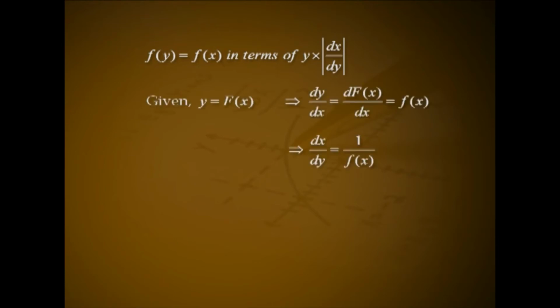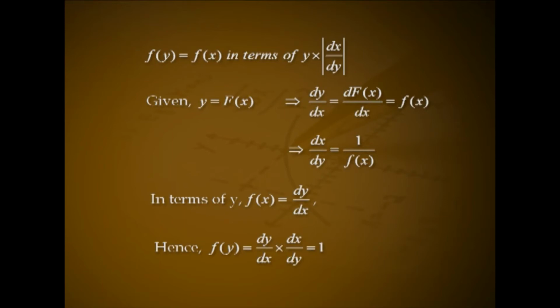Problem 3. X is a random variable with continuous distribution. Find the distribution of Y = F(X), where F(x) is the distribution function of X. Solution. By the method of change of variable, f(y) = f(x in terms of y) into |dx/dy|, given Y = F(X). This implies dy/dx = d/dx of F(x), that is equal to small f(x). This implies dx/dy = 1/f(x). In terms of y, f(x) equals dy/dx.